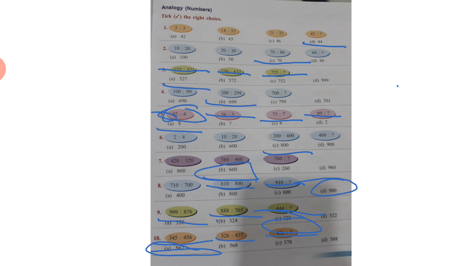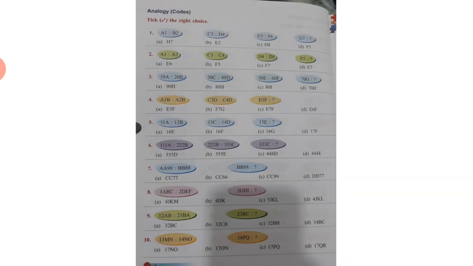Now come to the next page, the analogy codes. What do you mean by codes? Now there is a relationship between the alphabet and numeric mix. Means there you get alphabet also and numbers also. By both these you will get the codes. So there is some pattern or relationship between the codes. You have to do it with the help of these options. As usual, options are given, so continue with it. Tick the right choice.